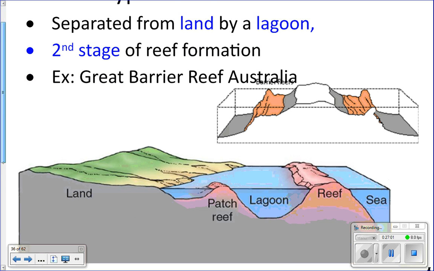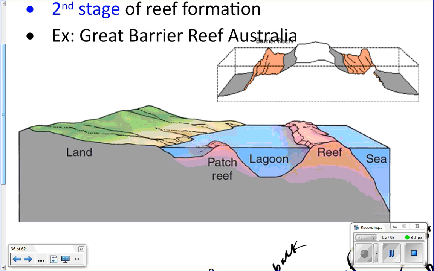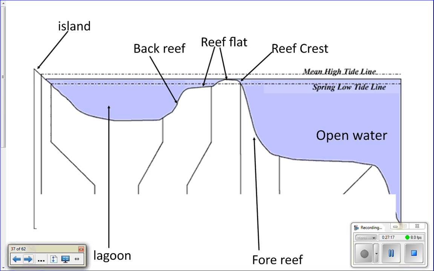So here's the profile. You can see lagoon, back reef slope, reef flat, crest, fore reef slope. And like I said, you could get patch reefs and stuff like that that pop up in the lagoon. So just another profile to help you see it.